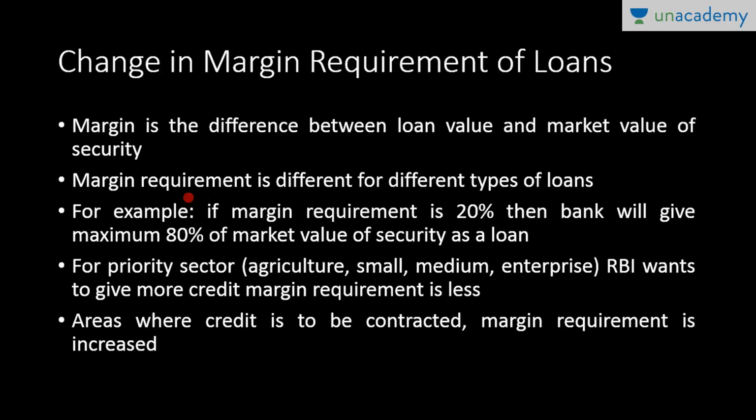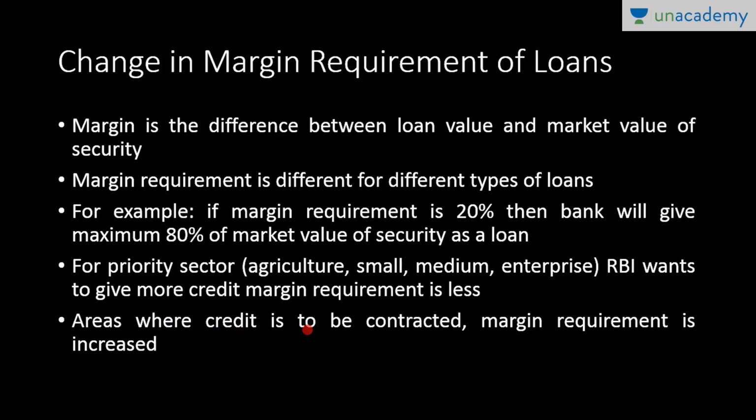So margin requirement is different for different types of loans, and for priority sectors where RBI wants to give more credit. What is priority sector? Agriculture, small and medium enterprises are known as priority sector, and RBI wants to give more credit to these sectors. So in those sectors margin requirement will be less, and the maximum contribution will be given by the bank.